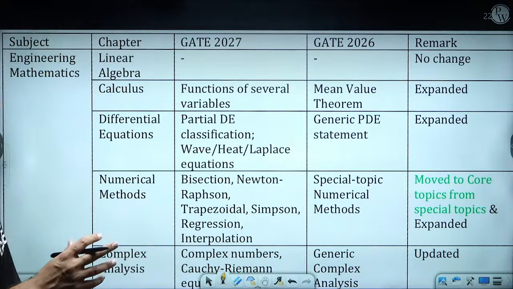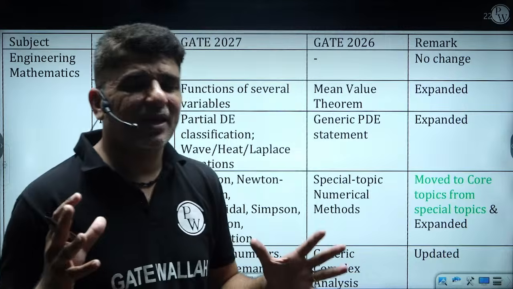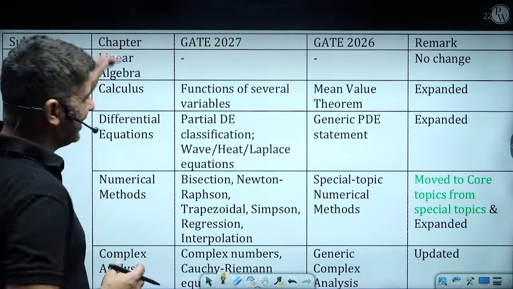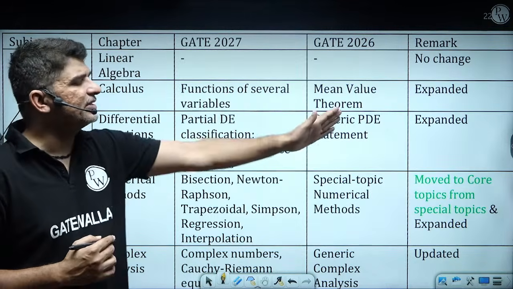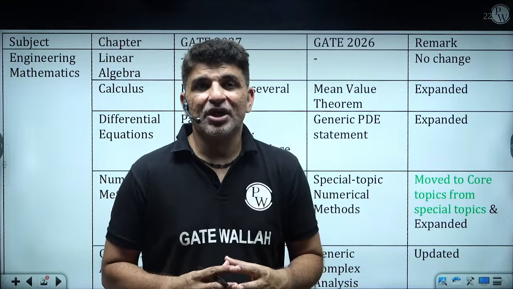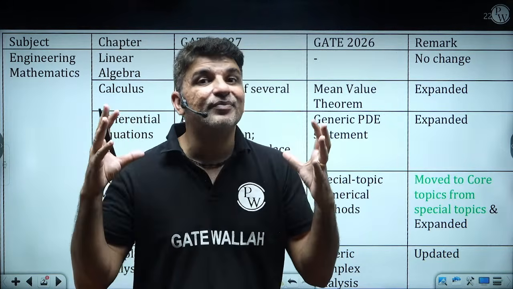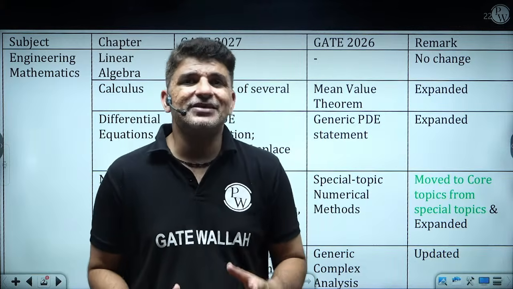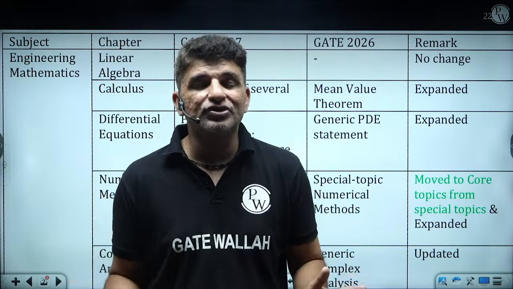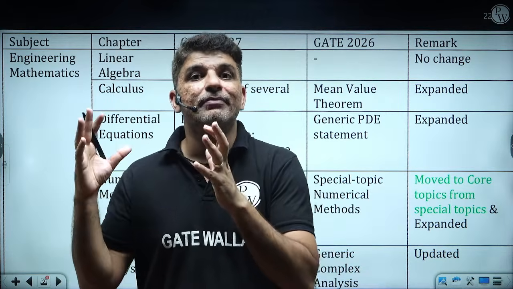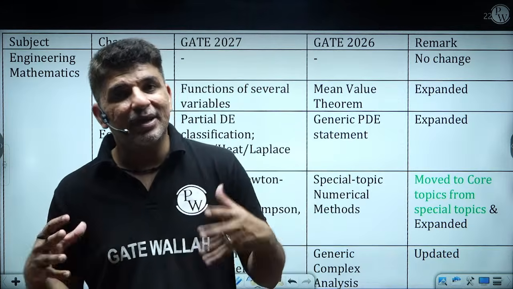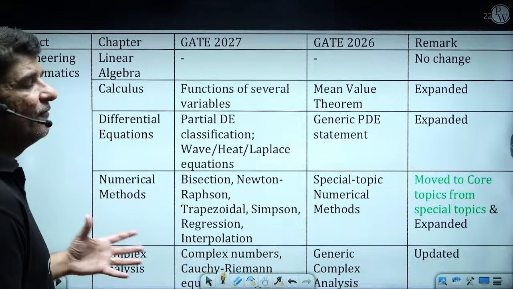On the left hand side you will see the subjects mentioned in the syllabus, and against each subject we have topics, and only the changes in those topics are going to be shown. For the 90% of topics with no change, I'm not going to show all of those. Only the topics that have been elaborated or added, we are going to see over here.